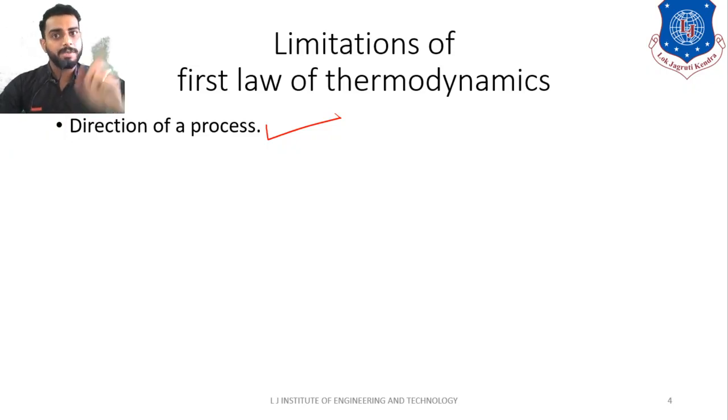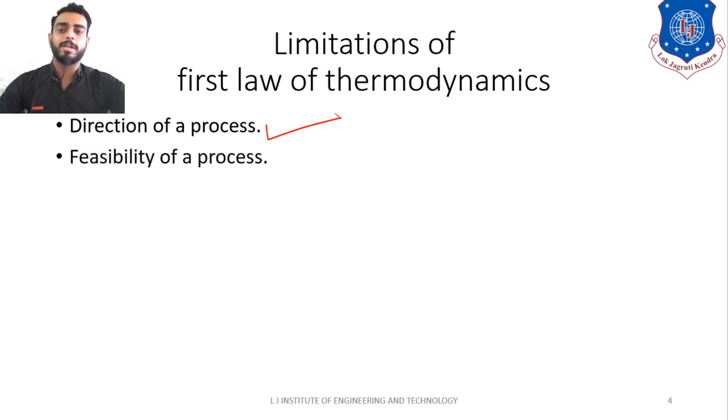But according to the perspective of first law of thermodynamics, it is possible that the hot tea can get cold by itself, and also the cold tea will get hot by itself, right? So that direction of a process you cannot decide using first law of thermodynamics. That is the limitation of first law of thermodynamics. It cannot tell you that yes, this is how the process will occur. Yes, the hot tea will get cold, not the cold tea will get hot. You cannot define it by first law of thermodynamics. I hope you are clear with this point.